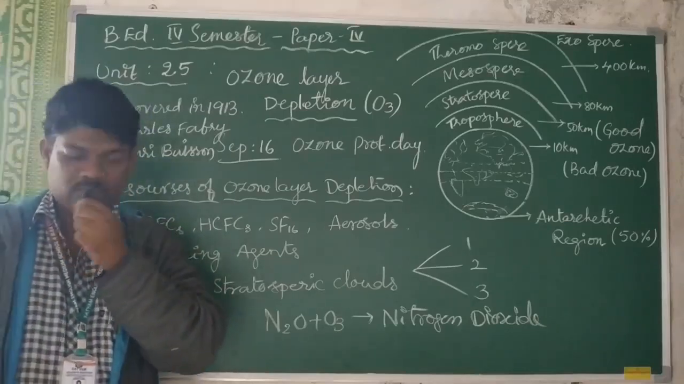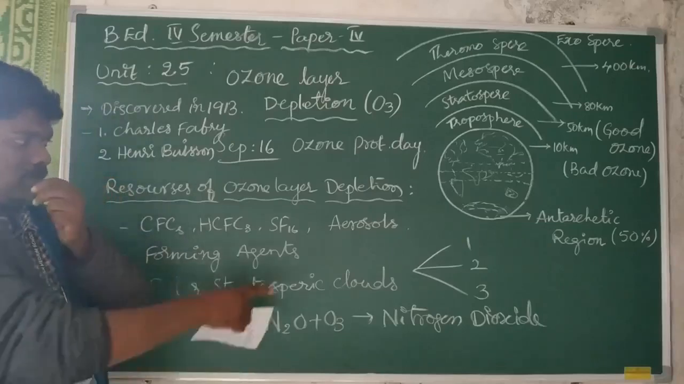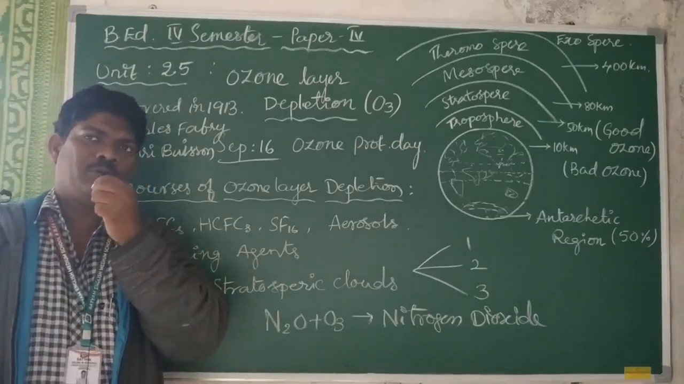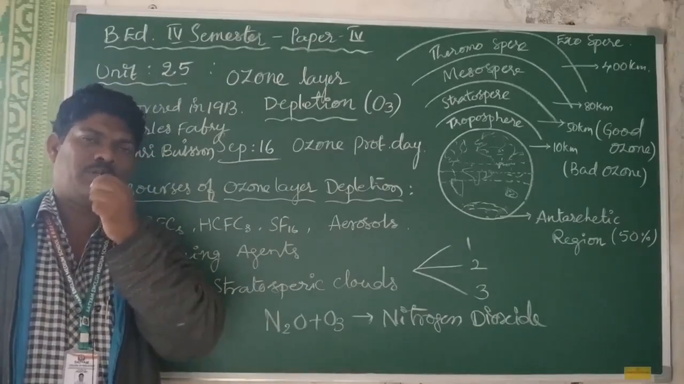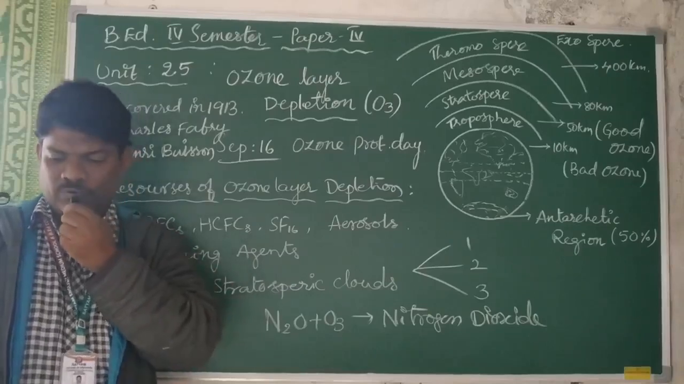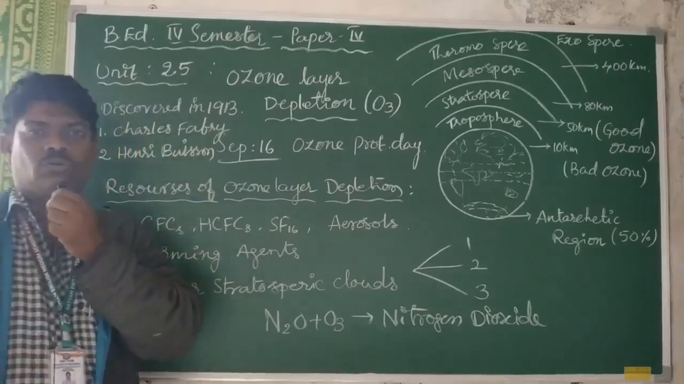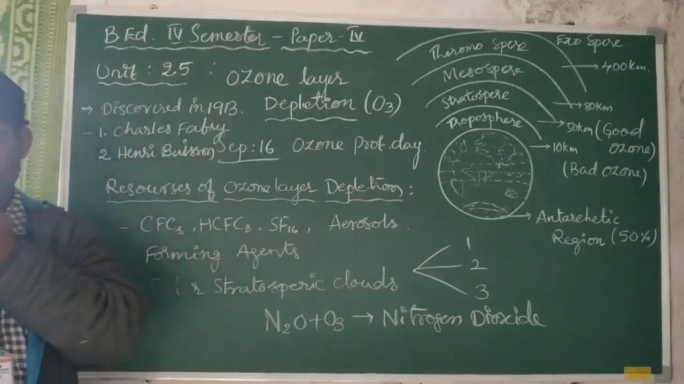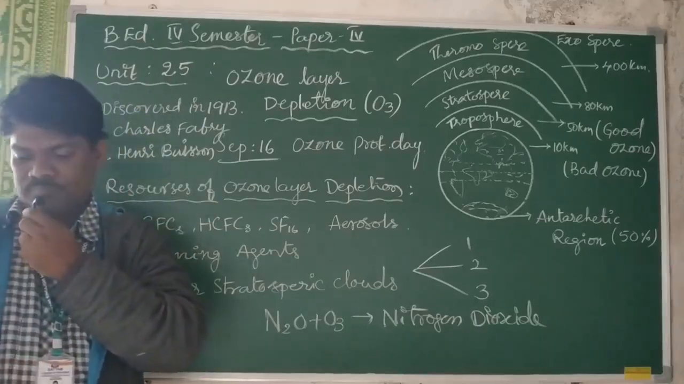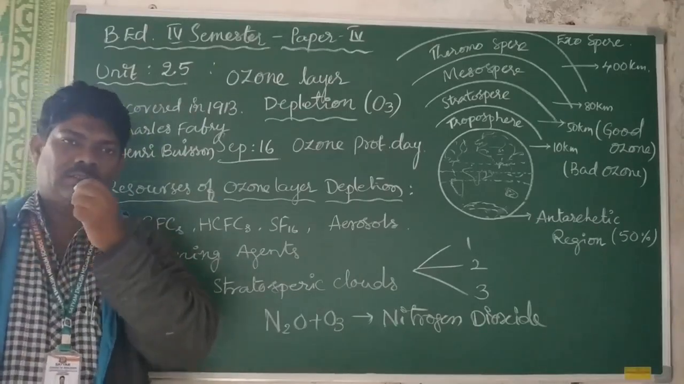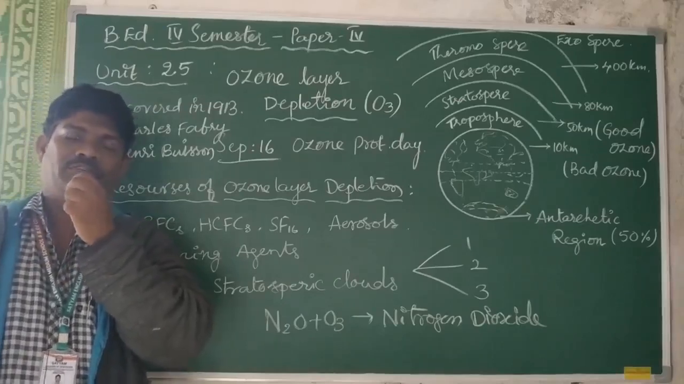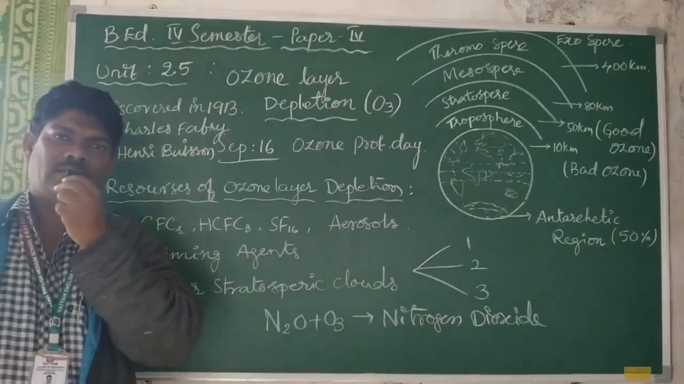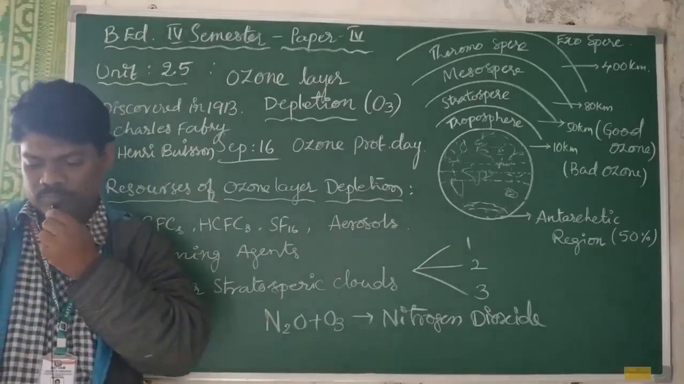Okay, and the third one is the same mother of pearl clouds, but here these clouds are produced very slowly. Here the rate of growing of clouds is very slow. These clouds are also very important for depleting the ozone layer. And next, because of these clouds, there is 50% more ozone layer depletion in the Antarctic region than in the Arctic region.